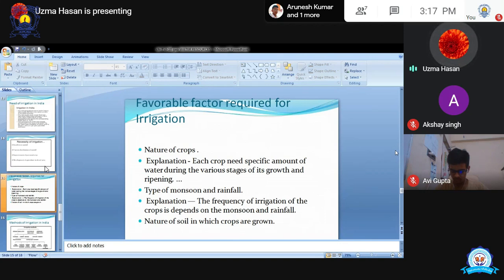Okay, so what are the factors why we need irrigation water? Irrigation means water for our field. Number one is nature of crop. Which type of crop is there in the field? First of all, we have to see the nature. कैसी crop है? I have given you the example of gram, an example of rice also.